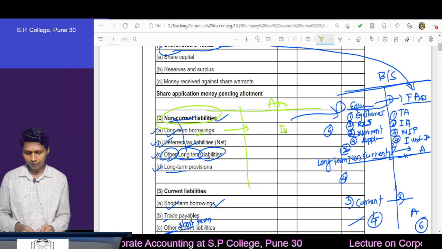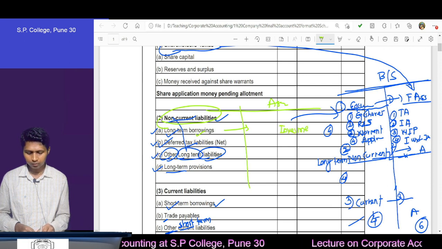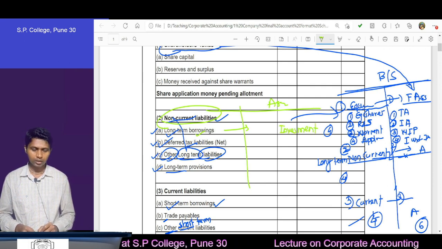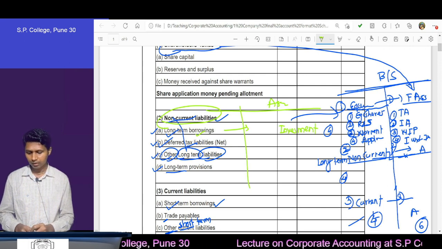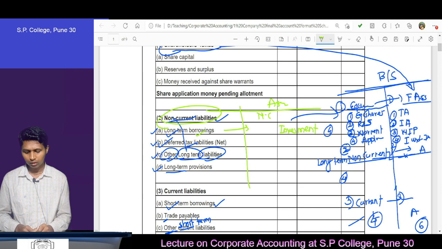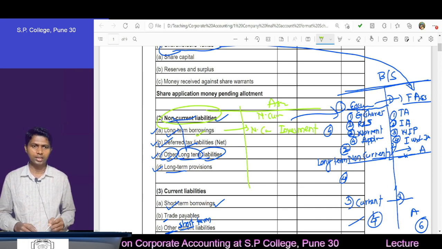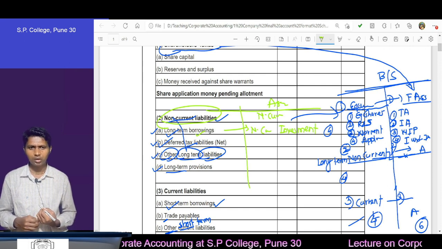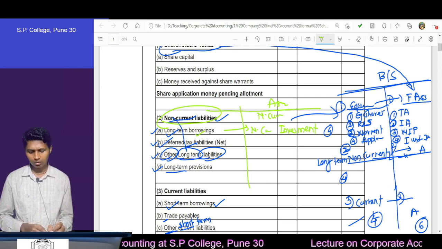Therefore here you will find investment. Which investment? We are writing that in a non-current category, therefore that will become non-current investment, or you can say long-term investment. In schedule 3 you will find the non-current word.